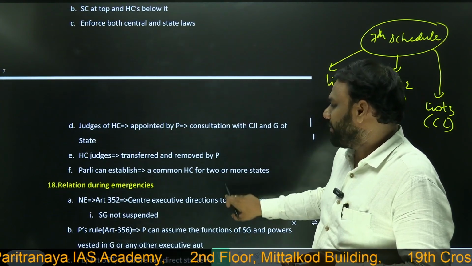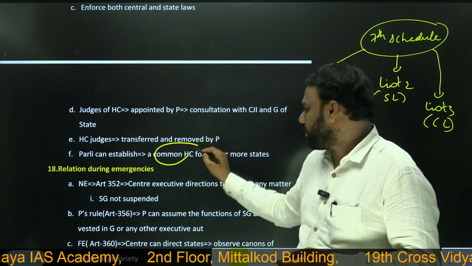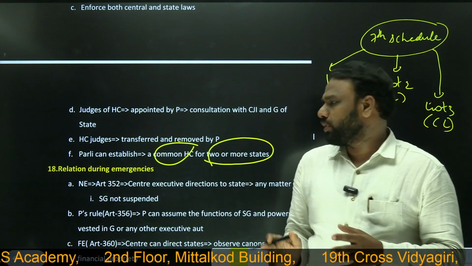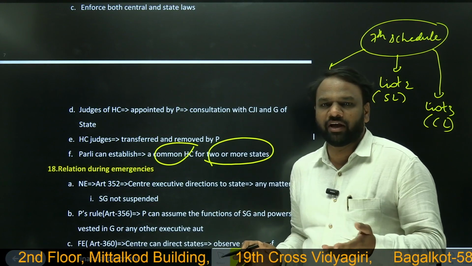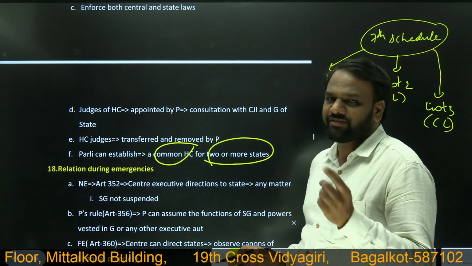Next, Parliament can establish a common High Court for 2 or more states. Parliament can establish a common High Court. So an example is Chandigarh High Court, which is common for both Punjab as well as Haryana.